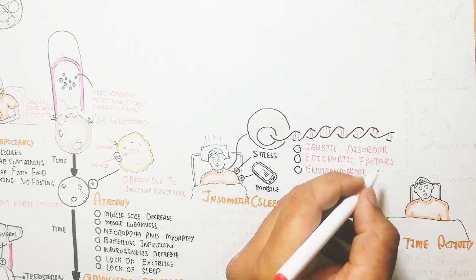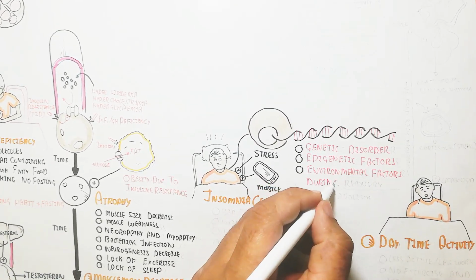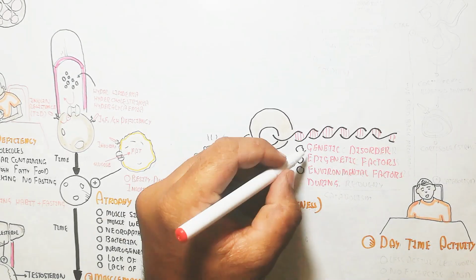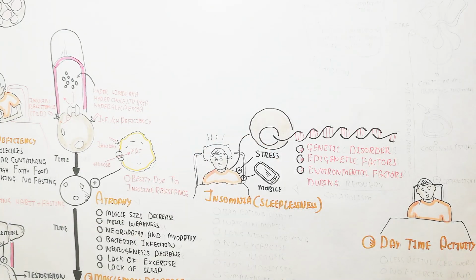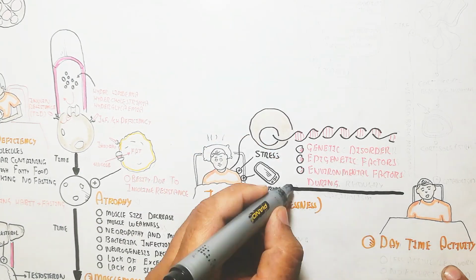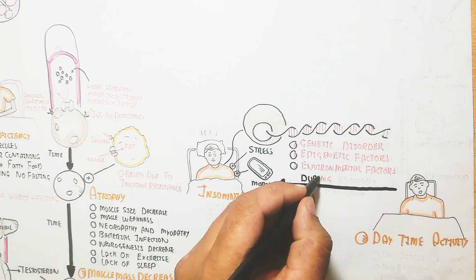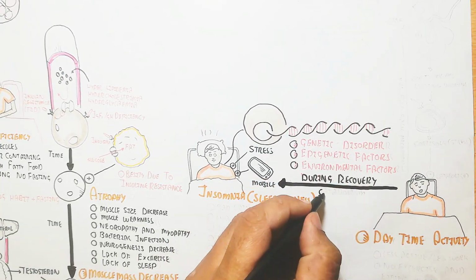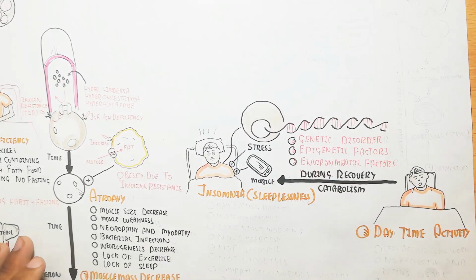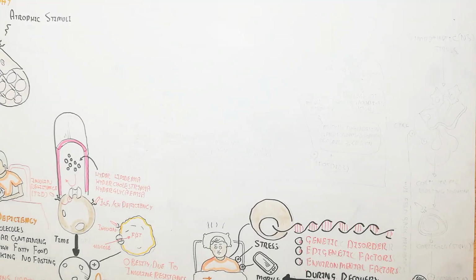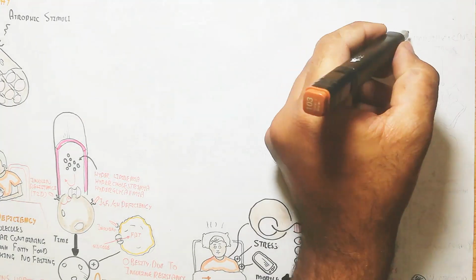We are not understanding this in detail, but you can understand that the genetic factor is also involved in atrophy. In this way, daytime activity leads to stress, and during recovery catabolism will occur because you are not sleeping.